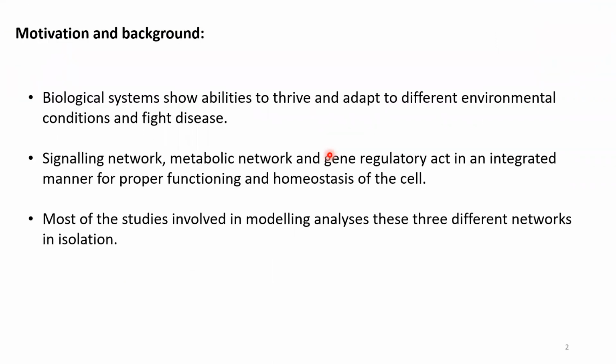Motivation and background. Biological systems use abilities to thrive and adapt to different environmental conditions and to fight against diseases. Underlying are three different networks called signaling, metabolic, and gene regulatory networks, which act in an integrated manner to bring proper functioning and homeostasis inside the cell. Despite their integrated manner of action, most of the studies involve modeling and analyzing them in isolation. Hence, we try to integrate the metabolic network and signaling network of a biological system.